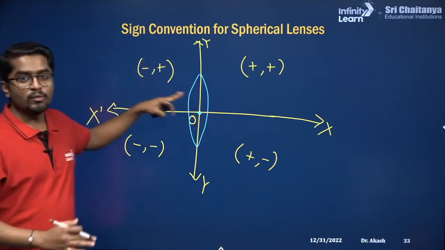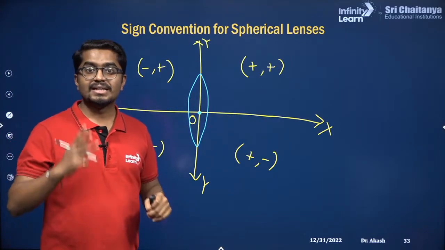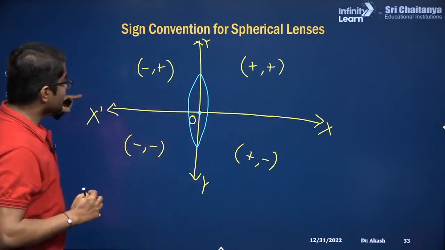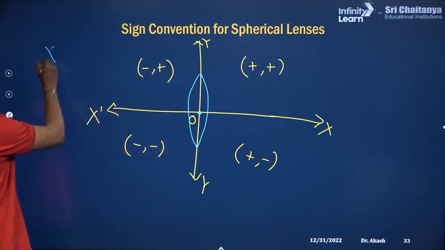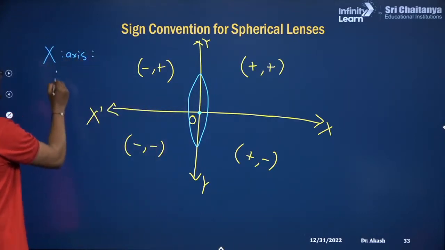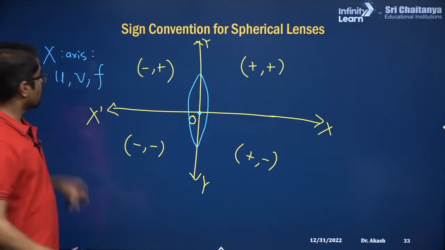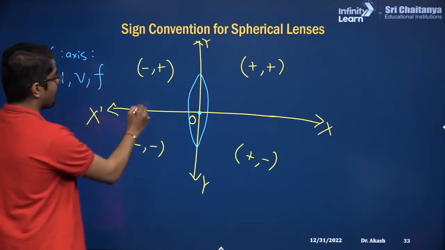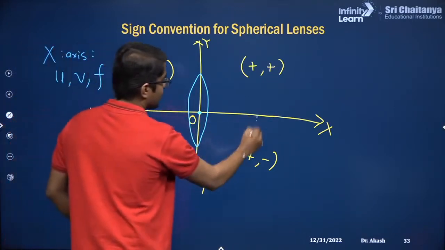Now can you tell me what you measure along the x-axis? There are 3 quantities you measure along the x-axis. And what are those? I'll write here x-axis. What do you measure along the x-axis? U, V and F. So what are U, V and F? For example, if this is the object and let's suppose there is an image.